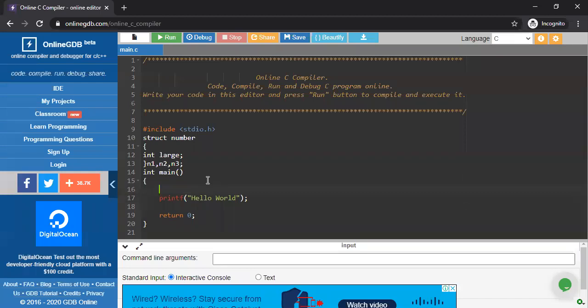How do I pass the parameter to n1, n2, n3? Until or unless you put some value for n1, n2 and n3, you can't find the largest, whatever your logic is. So you have to first put some value for n1, n2, n3. In a normal program, I am entering as %d, %d, comma, ampersand n1, ampersand n2, ampersand n3, like that. So in case of structure, how do you pass the parameter to that particular structure variable? Using the structure member. So how do you pass the parameter to the structure member?